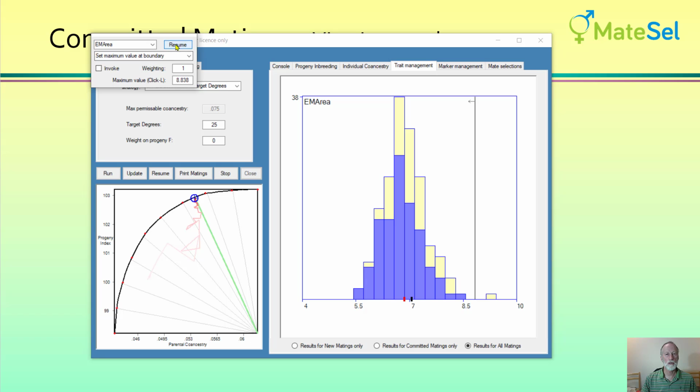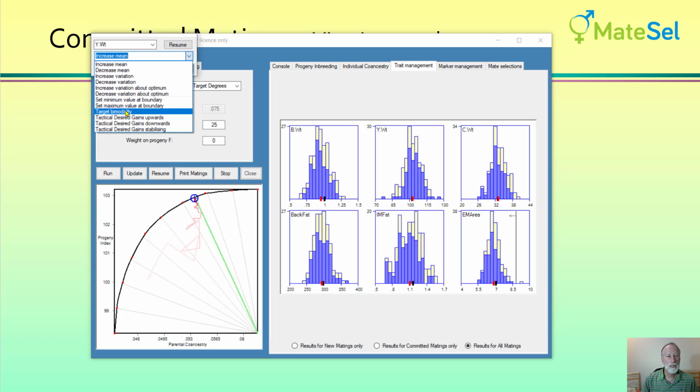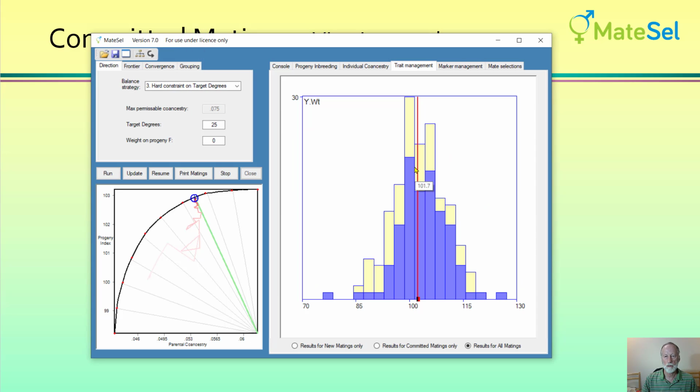Let's take that one off and look at another issue here. If we go to yearling weight and let's set tactical desired gain stabilizing at a certain value. I'll maximize this. Let's say we want to come up here and I'll invoke that and resume.